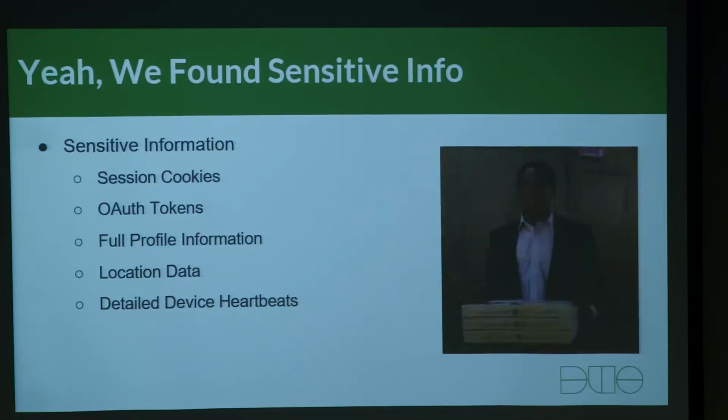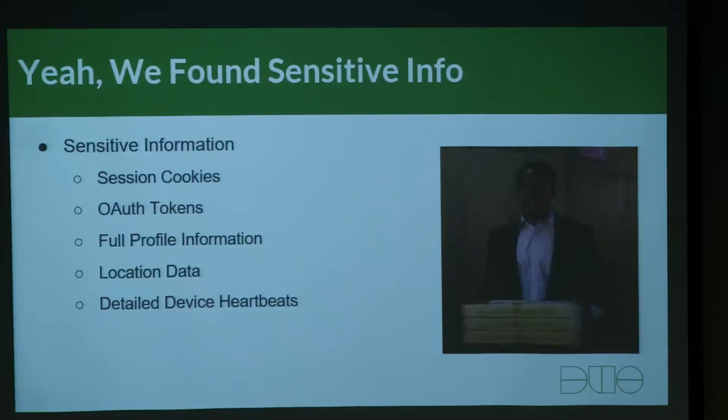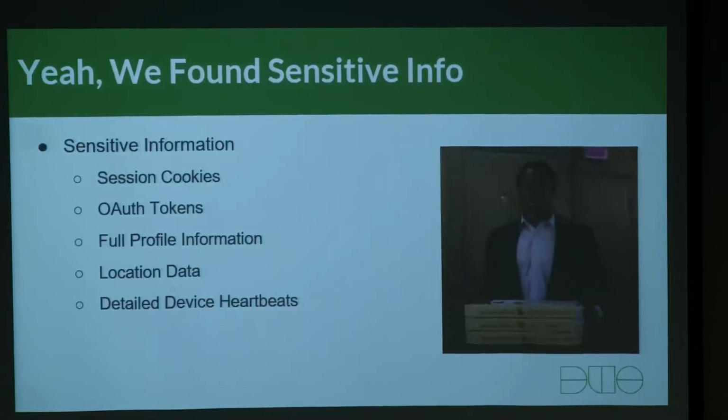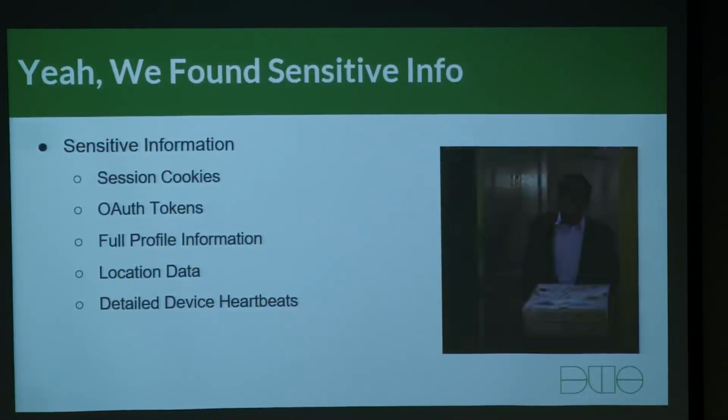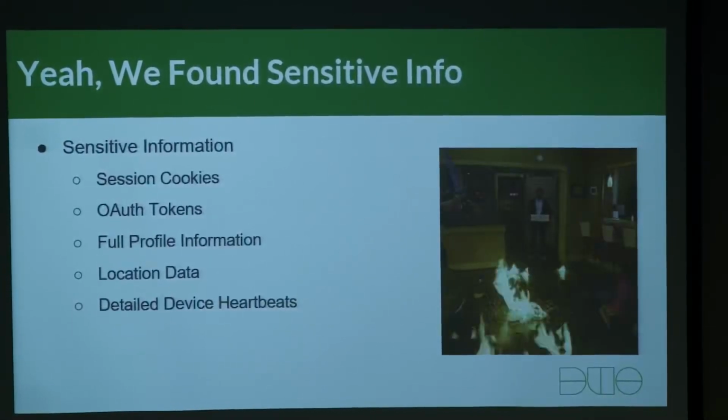This was huge. People don't think there's a risk in storing OAuth tokens in their key value stores, or they don't think there's a risk storing those persistently in Mongo. There is. I can take those and have arbitrary permissions on your social networking site. Whenever I list these details, these aren't for tens of users. These are for hundreds of thousands or millions. So this is a pretty large-scale problem. We also saw the case that we talked about earlier, which was full profile information: username, password hash, email addresses, security questions, those were there too. So it's good that you can fall back on those.